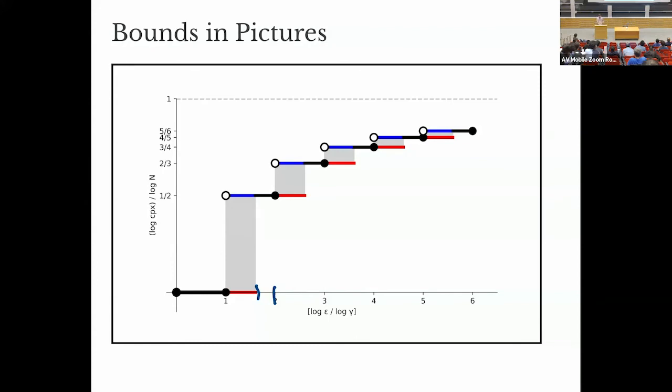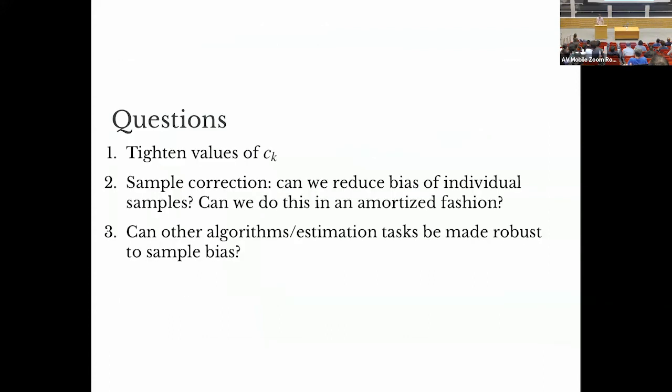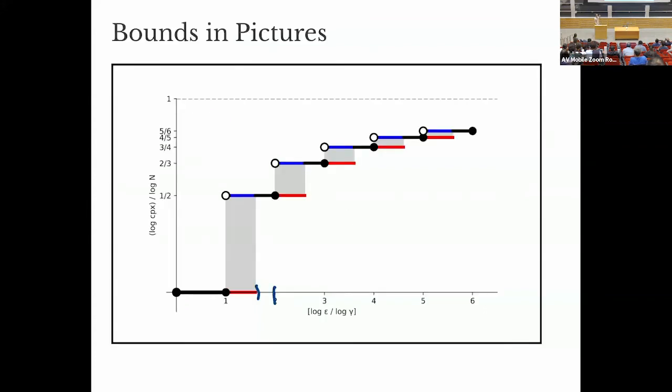Okay, so I think those are the main points that I wanted to make. But I wanted to talk about a couple of open questions. The first question is to tighten these values of CK. I don't like these gray regions where the upper and lower bounds don't match. I mean, that's complexity theory, right? We don't like things that don't match. If we could improve the analysis and get better values for these CKs, we could see how wide these islands of stability are.